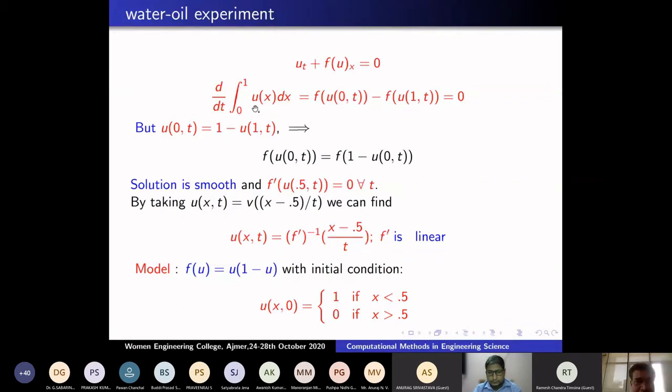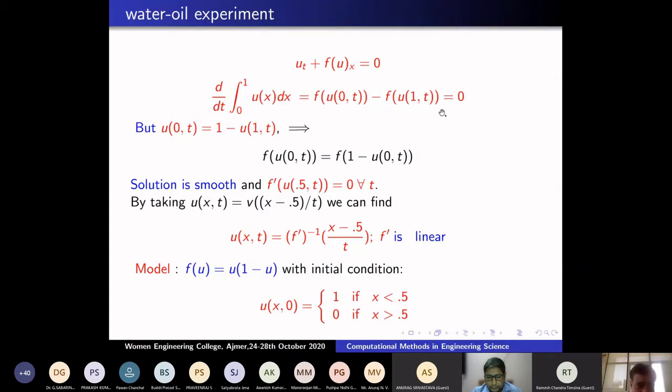Now you take here the integral from 0 to 1 of d by dt of u dx. This is equal to f of u(0,t) minus f of u(1,t). No fluid enters other than the water and oil, half a liter each. No fluid enters and no fluid leaves the vessel. Therefore, the difference is 0, and therefore d by dt is equal to 0. Okay, that's the one condition I have.